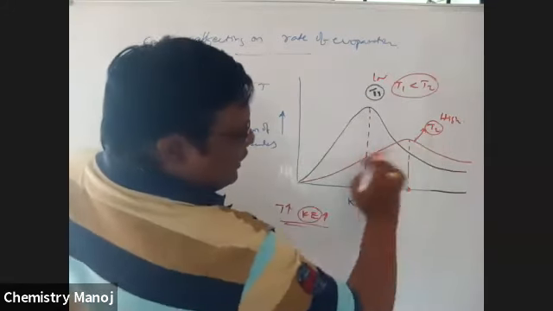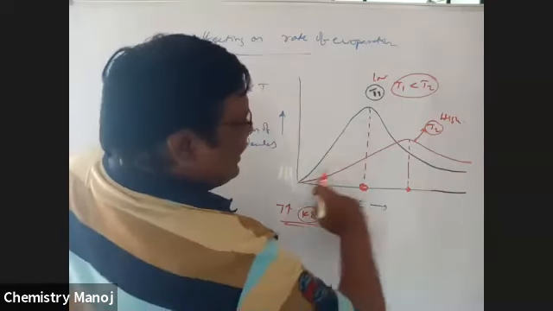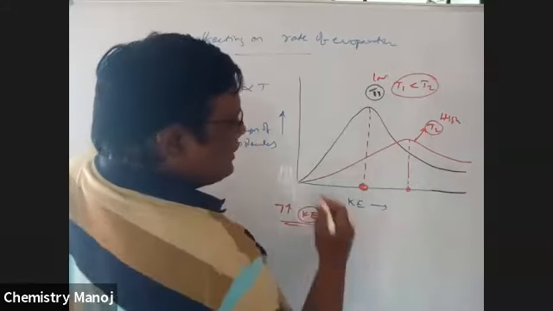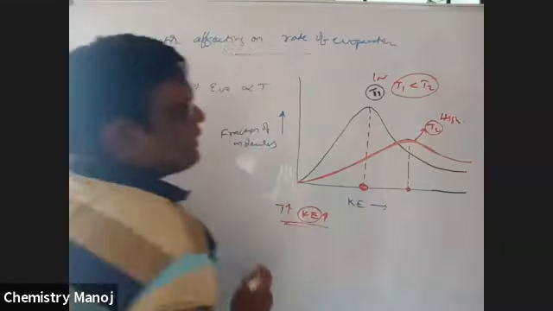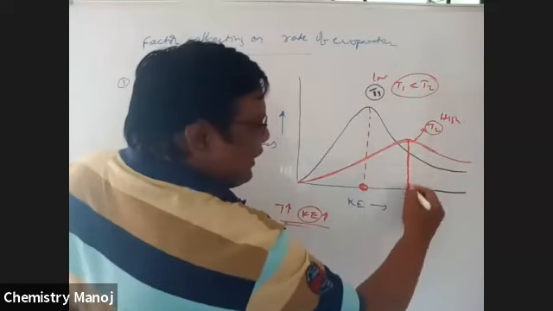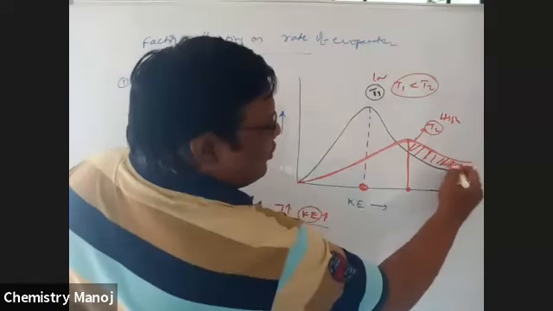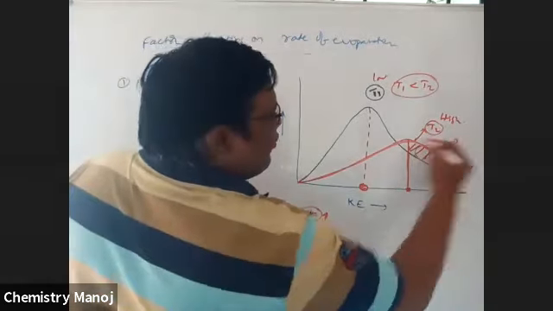As temperature increases, peak size decreases, moving towards the higher kinetic energy side, and the sharpness of the curve gradually decreases. The width, that is the broadness, increases, and sharpness decreases, reaching the maximum kinetic energy side. This is the fraction of more molecules having that much kinetic energy. That means these molecules are going to evaporate.